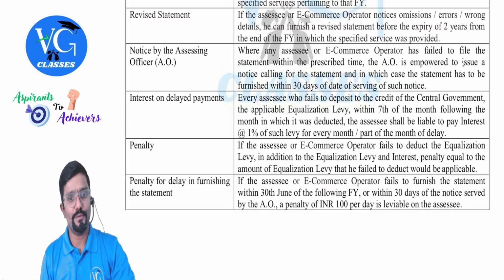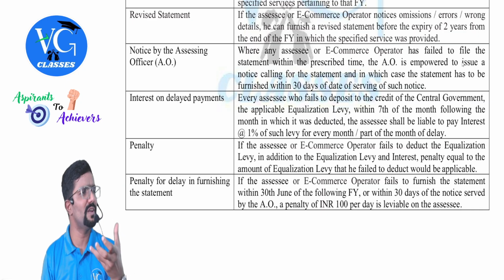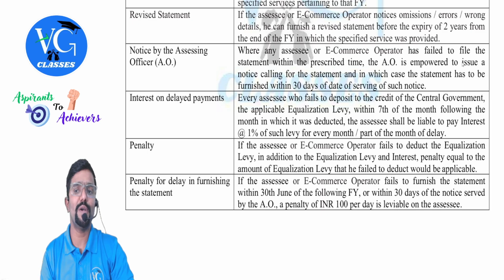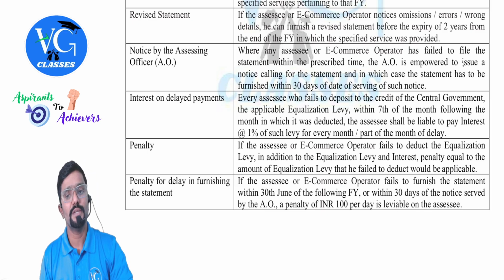Notice by the assessing officer: where any assessee or e-commerce operator, who also falls under the payer list, has failed to file a statement within the prescribed time, the assessing officer is empowered to issue a notice calling for a statement, and the statement has to be furnished within 30 days of the date of service of such notice.